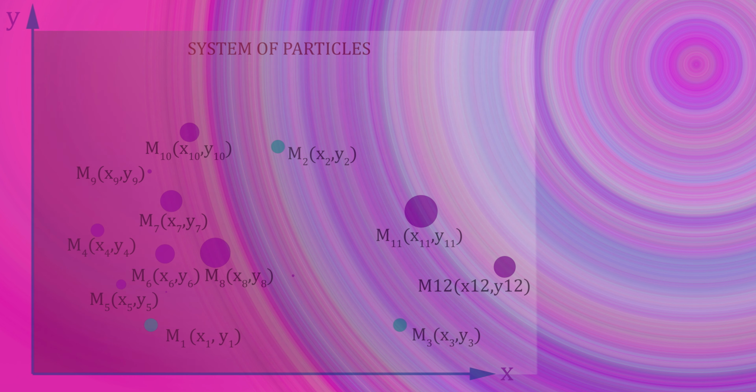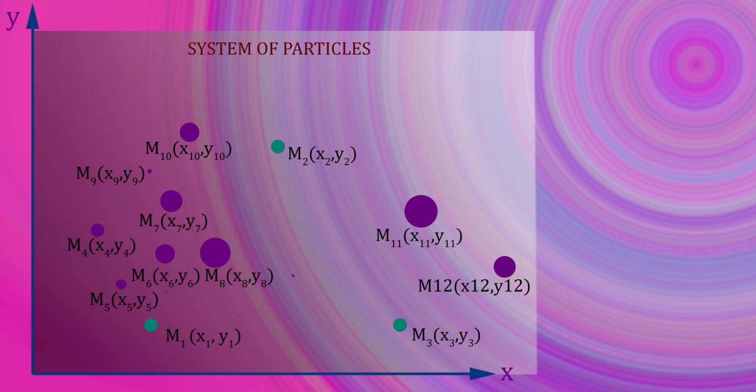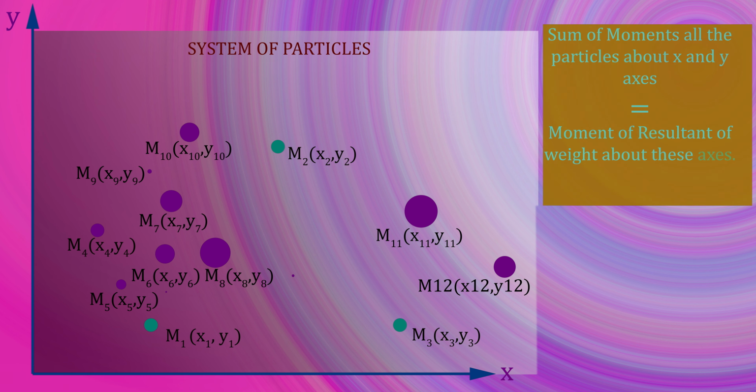If x_cg, y_cg are the coordinates of the center of gravity of a collection of masses m1, m2, m3, etc., located at coordinates x1, y1, x2, y2 respectively, then the sum of moments of all the particles about the xy axis is equal to the moment of the resultant weight about the same axis. Moment about the x-axis can be written as W times x_cg is equal to W1 times x1 plus W2 times x2 and so on.